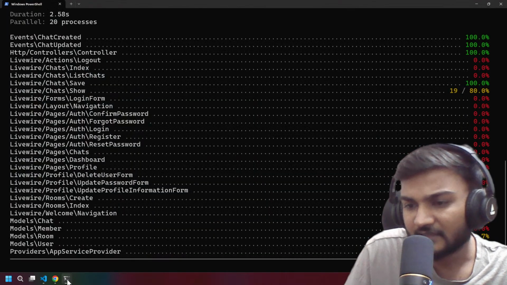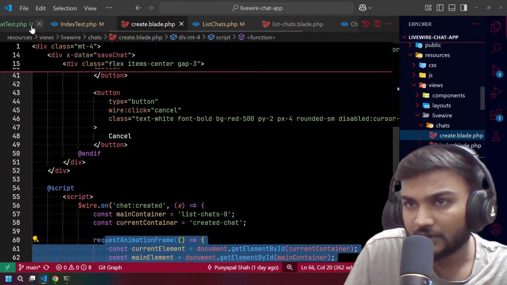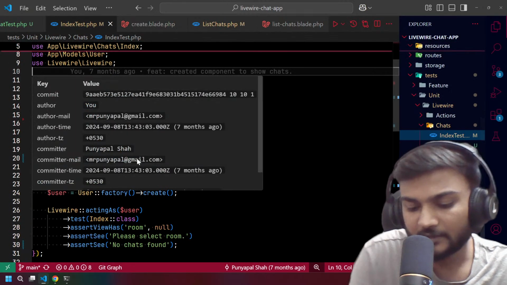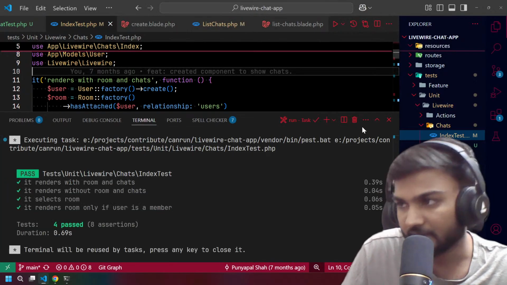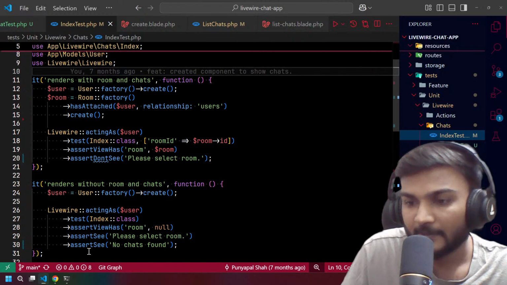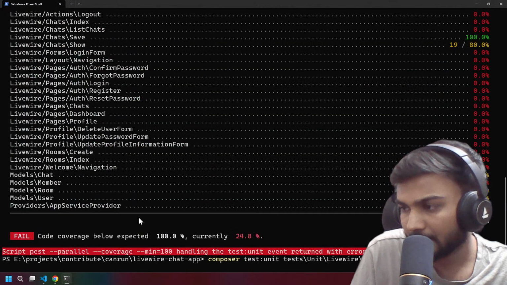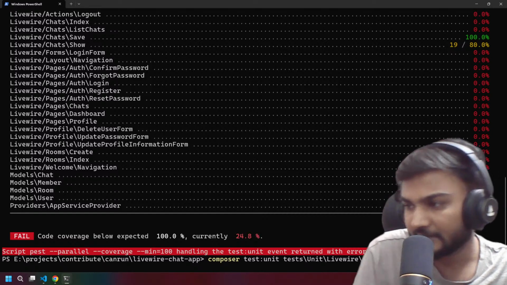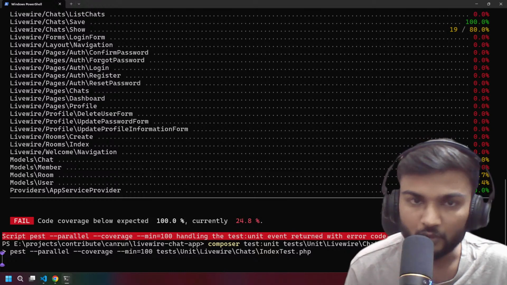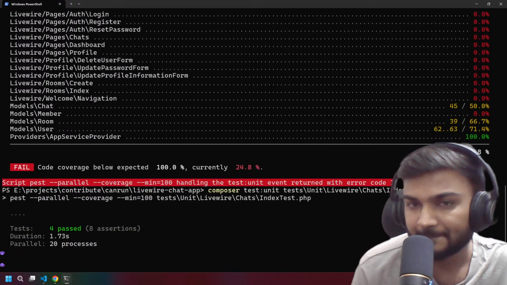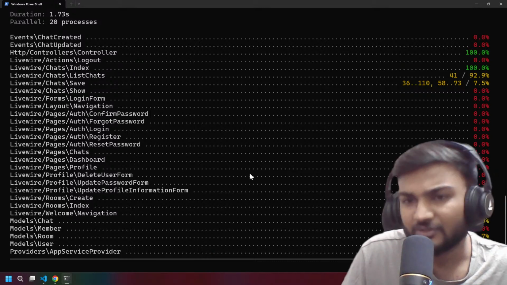Let's now run the test again. Let's go to the index test and run all the tests again. And hopefully they all pass, and it all passes as well. And now let's check if the index test is covering the whole home component or not. So it covers the whole component.